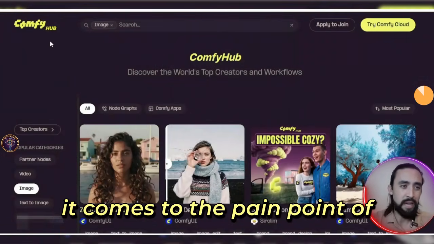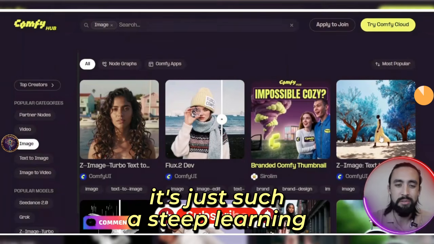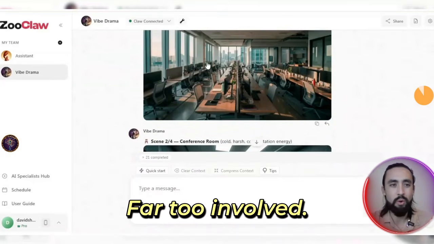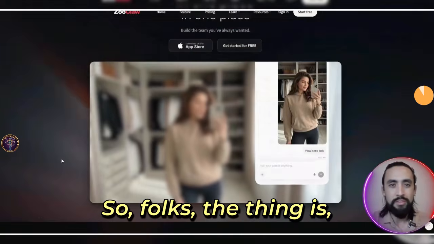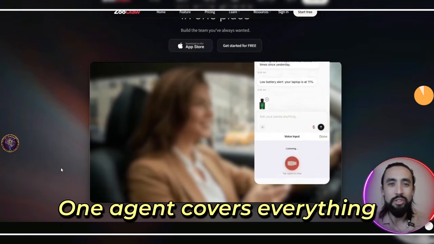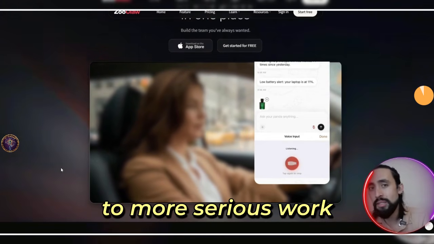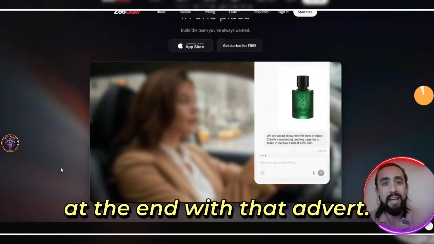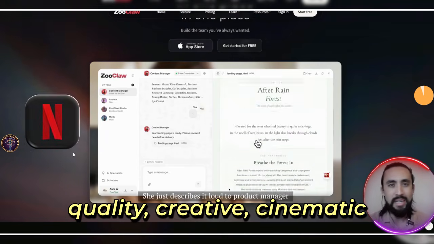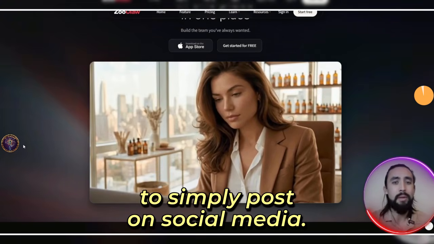And I have to say, folks, when it comes to the pain point of using Comfy Hub as an example for this particular node setup, it's just such a steep learning curve that we really want to avoid. And we can do that with Zooclar. Honestly, it's just far too involved. It's much easier with Zooclar. So folks, you're swapping that raw node manipulation for sheer speed and smooth generation. One agent covers everything, from indulgent dramas like we showed you at the start, to more serious work uses, which we demonstrated at the end with that advert. Zooclar really does make it just as easy to create these high quality, cinematic, Netflix-style dramas, if that's what you want, as it is to simply post on social media.